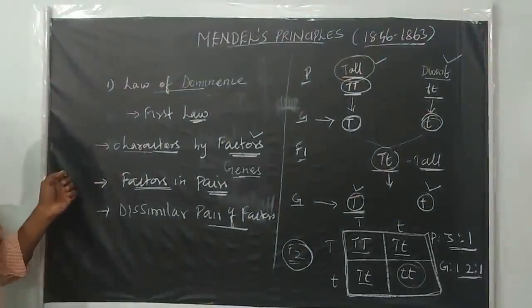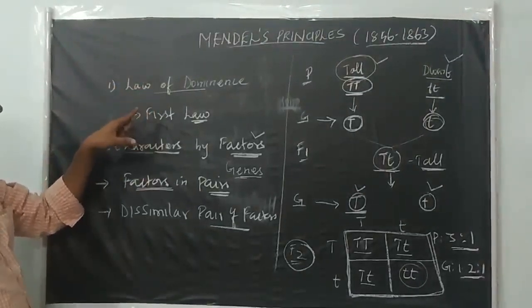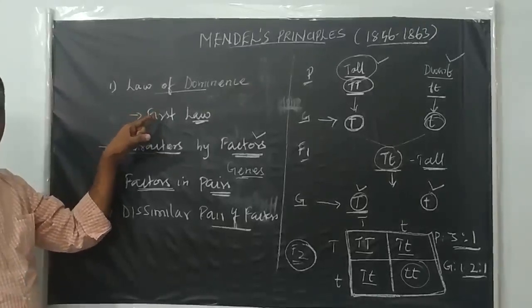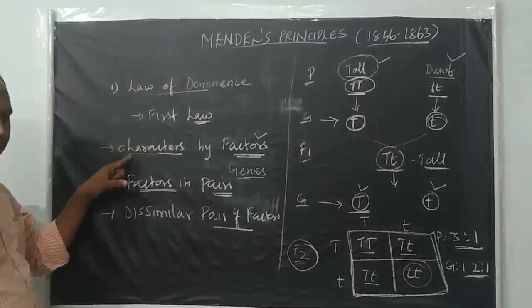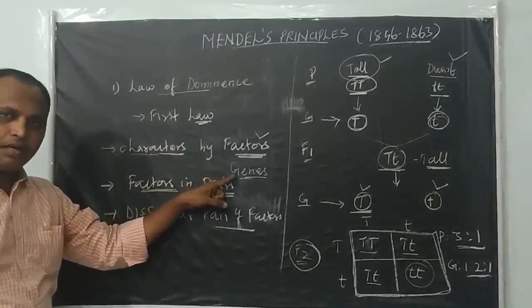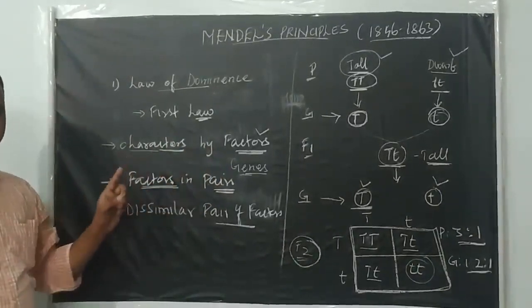Are you clear with this? The law of dominance, also called Mendel's first law of inheritance, states that characters are controlled by discrete units called factors or genes. Factors always occur in pairs.